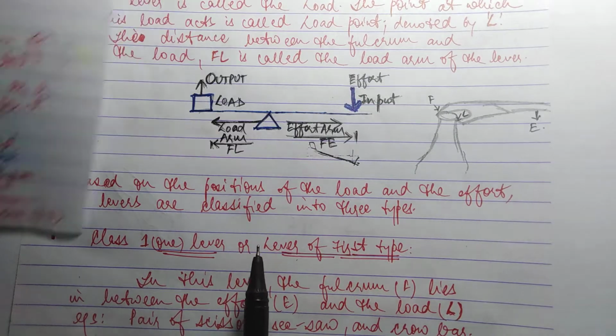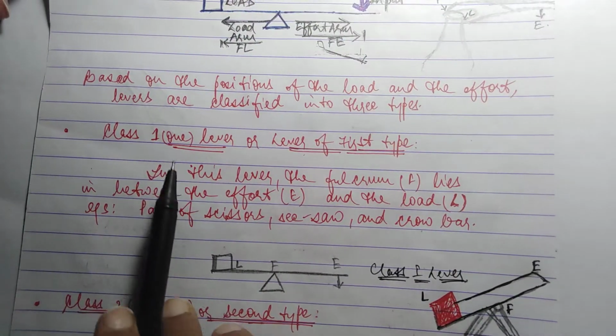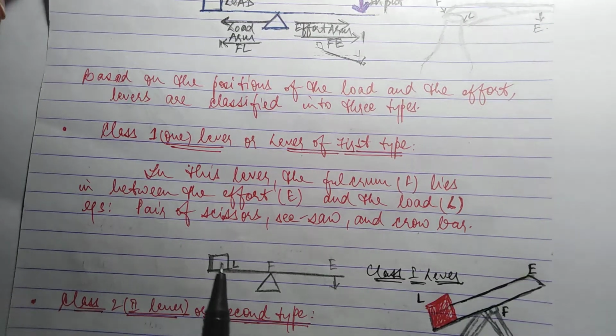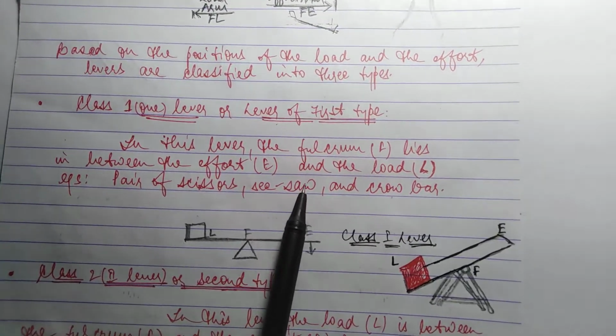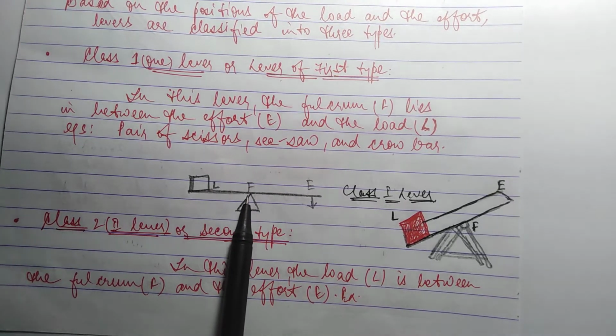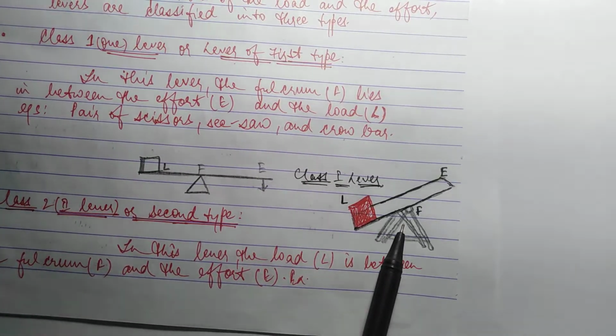Based on the positions of the load and the effort, levers are classified into three types: first class lever, second class lever, and third class lever. In this lever, the fulcrum F lies in between the effort. See, F lies in between. The example is seesaw.